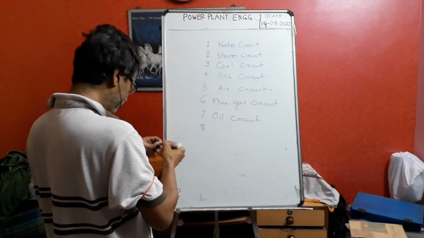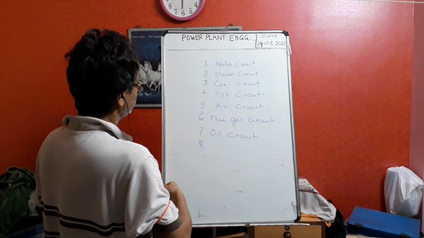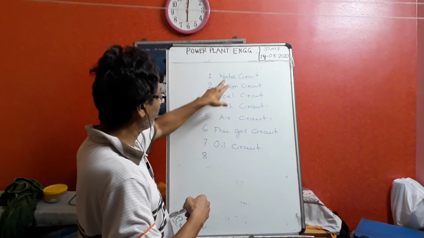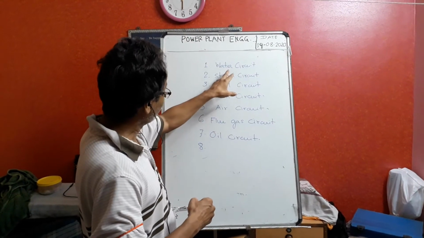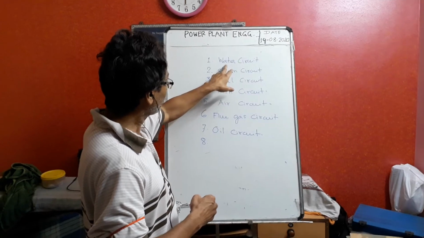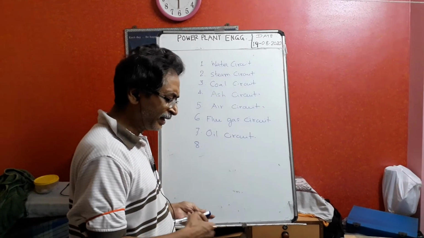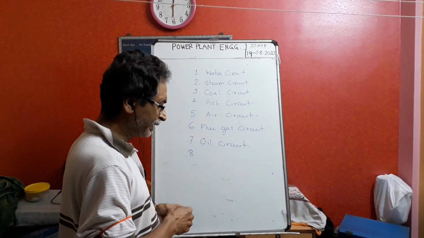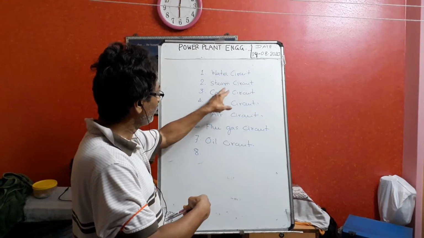I have told that water is required. Where will the water go? In the boiler. In the boiler, water will go, evaporate and become steam. And who will send the water? Now there are many components. There are the regenerative heaters. Okay, we will come to them one by one. Regenerative heaters are there.